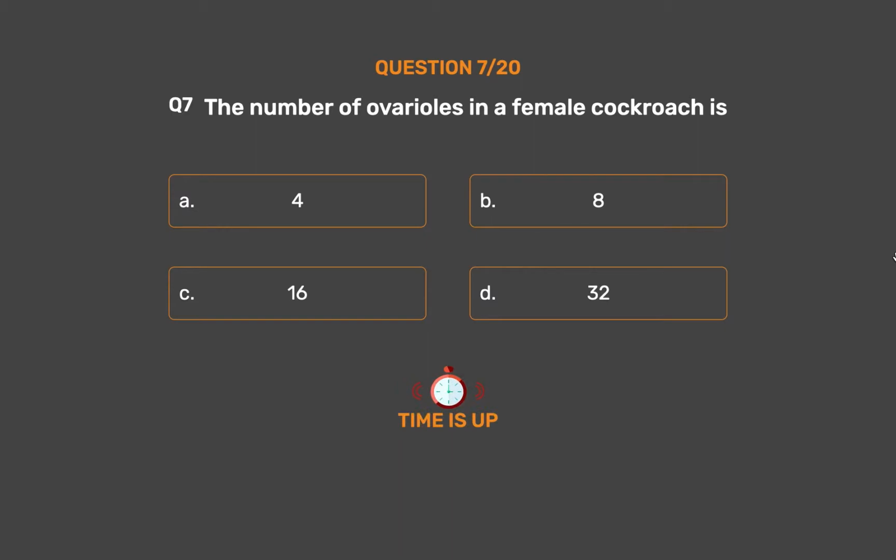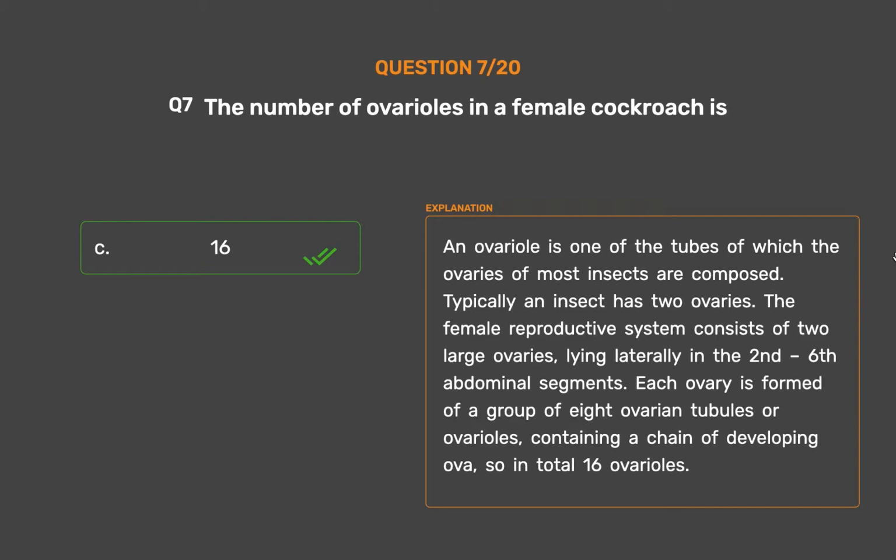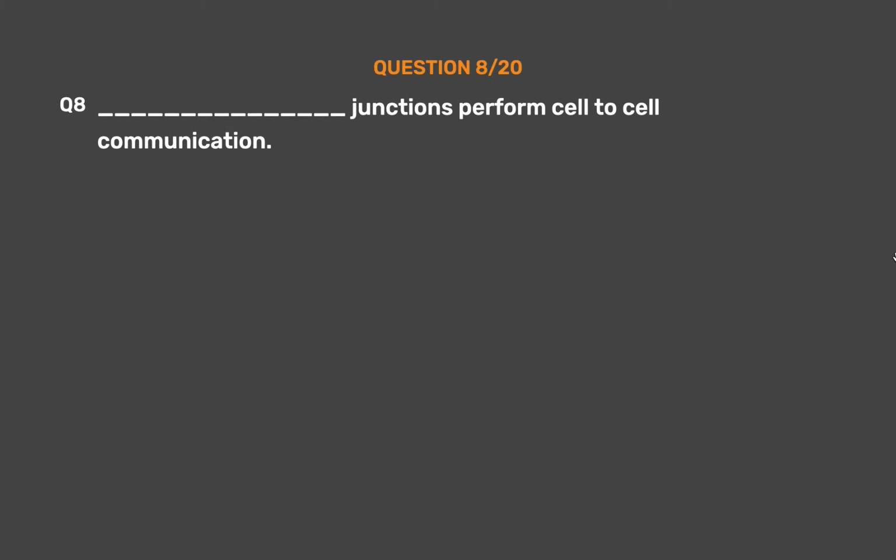The correct answer is Option C, 16. An ovariole is one of the tubes of which the ovaries of most insects are composed. Typically, an insect has 2 ovaries. The female reproductive system consists of 2 large ovaries, lying laterally in the 2nd to 6th abdominal segments. Each ovary is formed of a group of 8 ovarian tubules or ovarioles, containing a chain of developing ova, so in total 16 ovarioles.